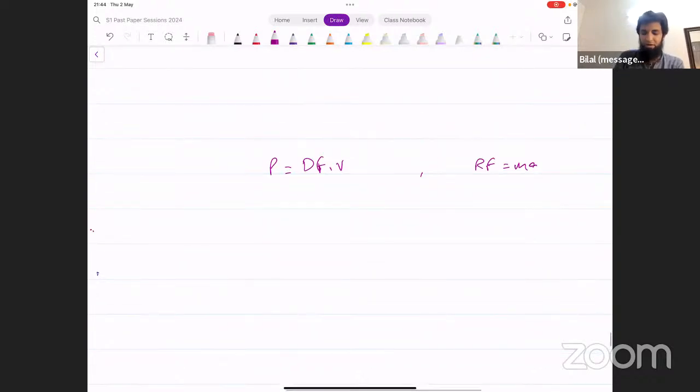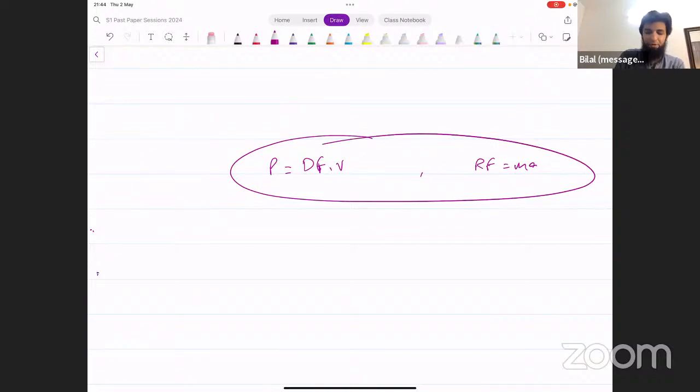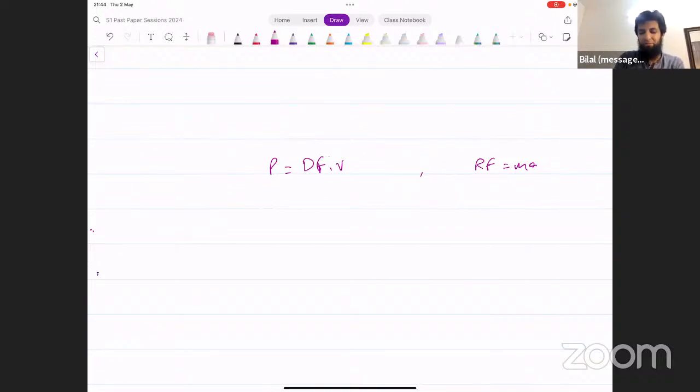So this is one type of problem, and the other major type of problem that you get is when you have to use this principle: work done by driving force equals change in kinetic energy plus the change in potential energy plus the work done against resistance. Most of the questions are actually solved using one of these two things.